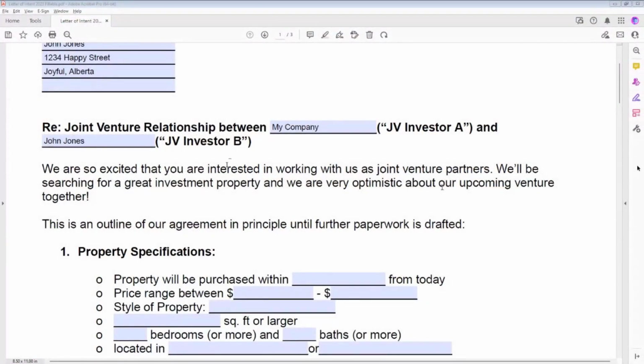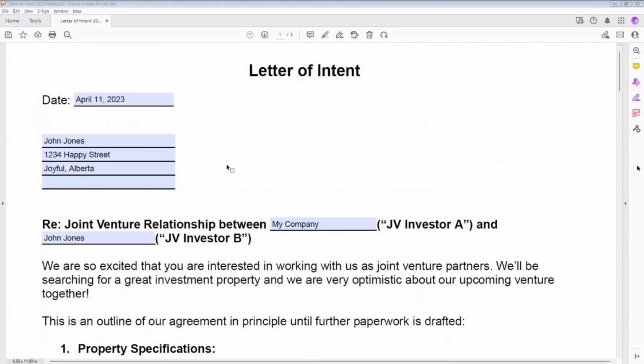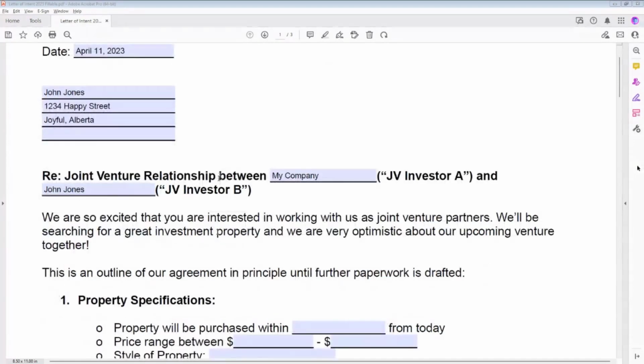I filled out a few of the first fairly basic things here, which is our date, who we might be filling this out with, what is his name, address, etc. And really, this first question is something you're going to need to think about right off the bat, and that is, who is this relationship between? Are you going to be investing yourself personally? Are you going to be using a corporation to do that? The same thing with your potential joint venture partner, or the person that you're going into business with here. What legal entity are they going to be using? That's the first question that you're going to answer here.